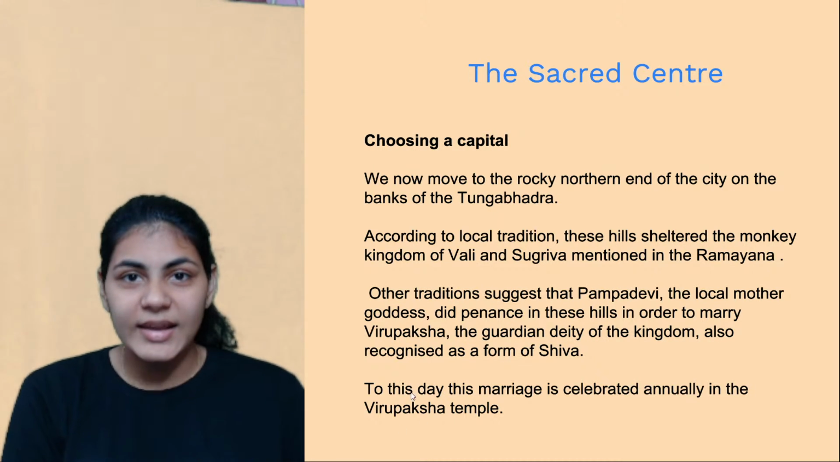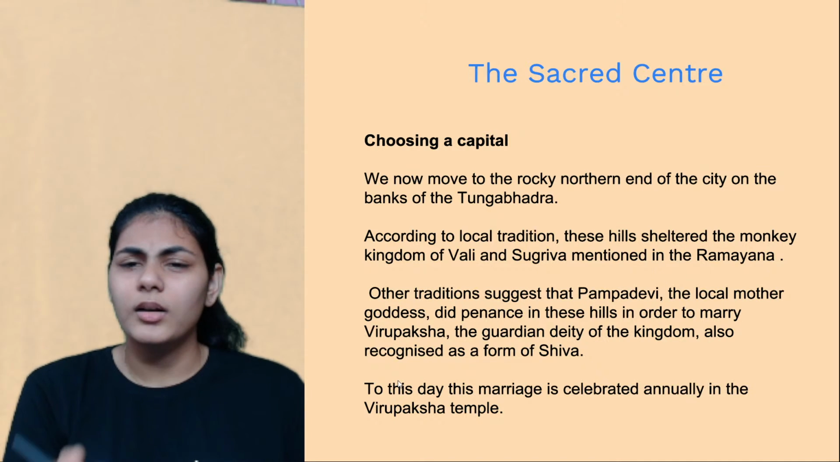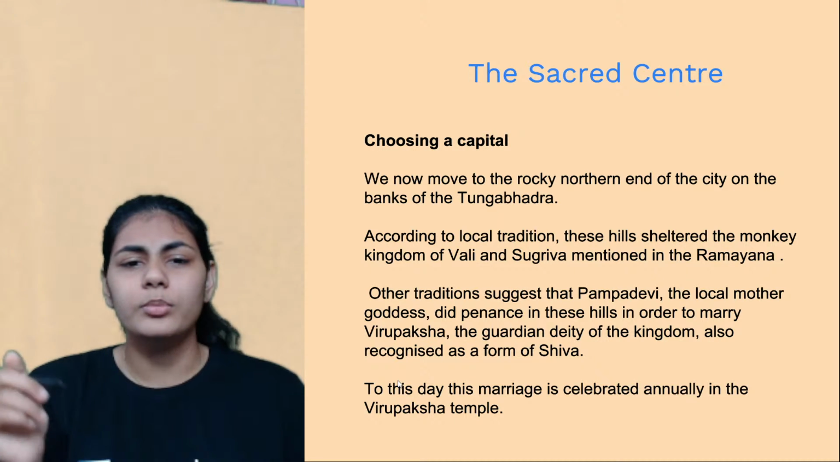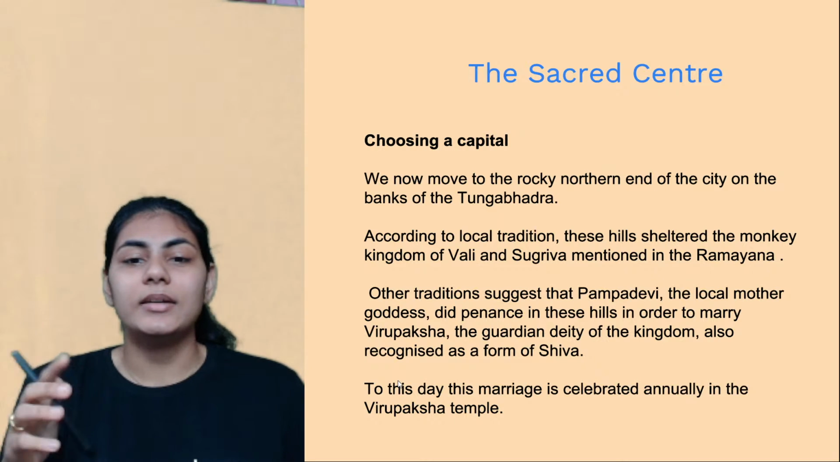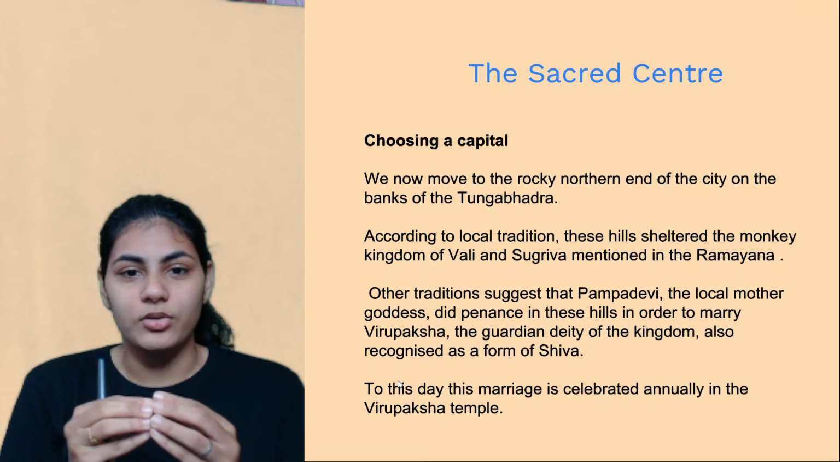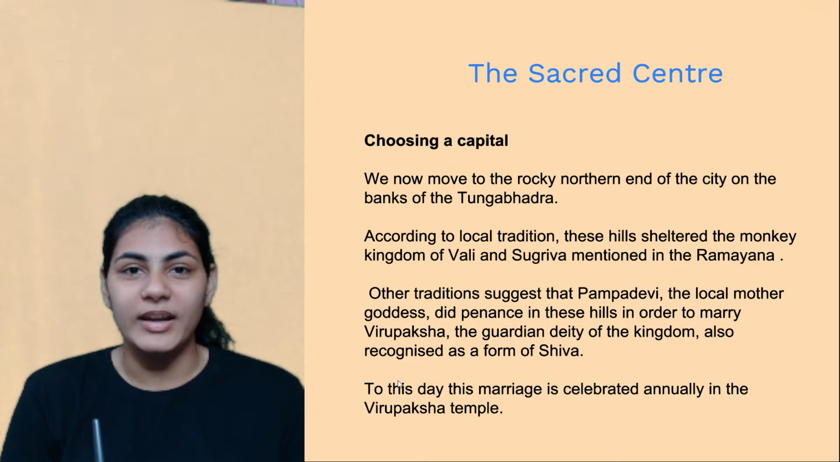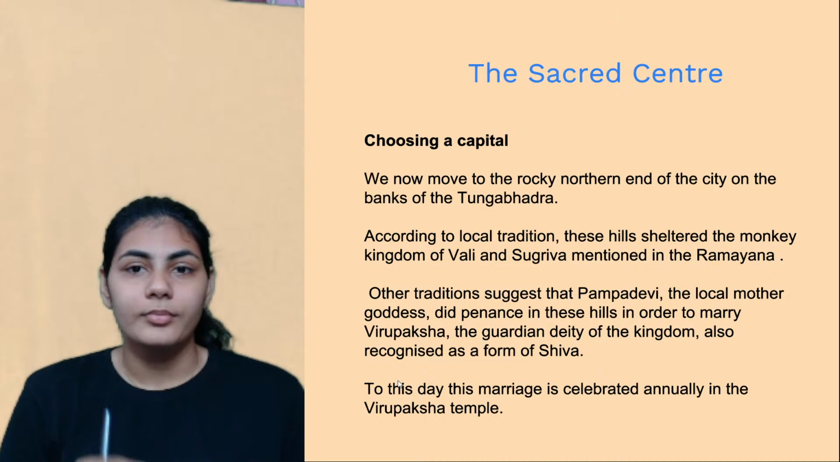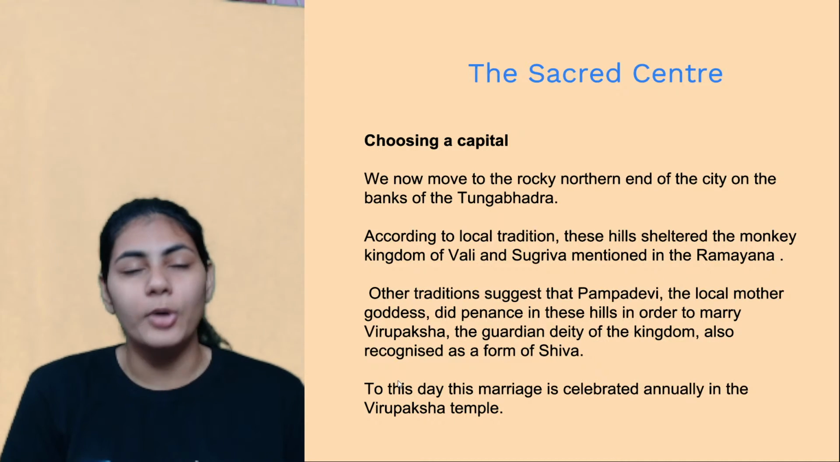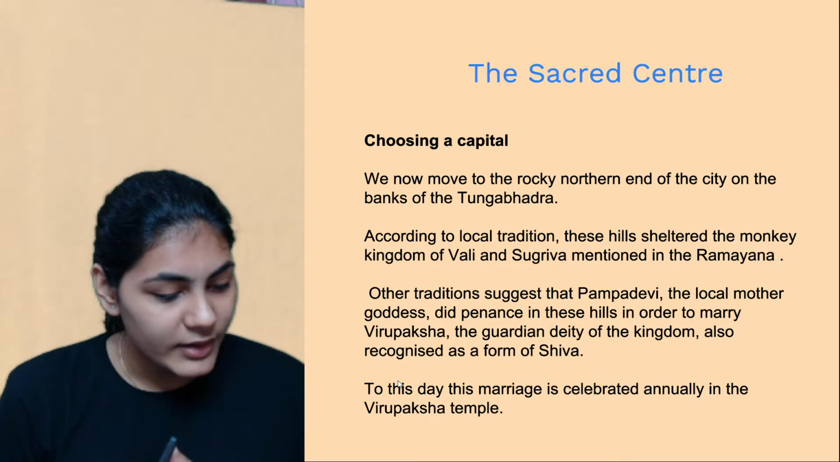And to this day, even in the 21st century, if you visit Virupaksha temple, I think in November or December, this ceremony usually happens every year, that their marriage, the union of Virupaksha and Pampa Devi, is very grandly celebrated every year in Virupaksha temple, right now also, yeah, in the 21st century also. That is how the local importance of Pampa Devi and Virupaksha is. Okay, any questions till here?